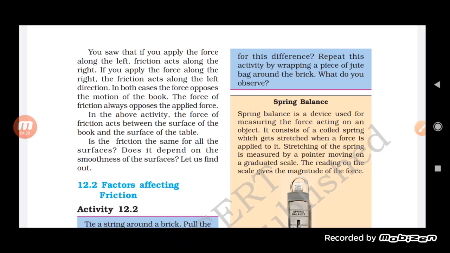If an object is moving, an opposing force acts on it. This is not related only to solids, but friction can be seen in liquids and gases also. But the very common one is in solids, where when you apply a force on an object, or if an object is moving, an opposing force will act on it, and that is called the force of friction.